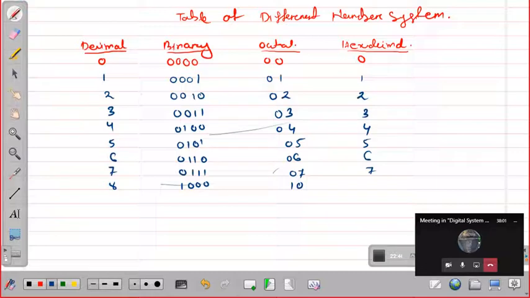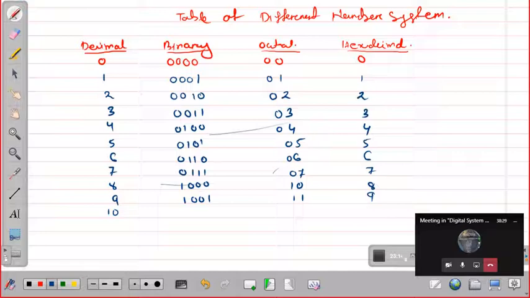10, right? But here in hexadecimal, it will be 8. Similarly for 9, 1001, it will be 11, right? So if you make groups of 3, it will be 11. Understood? But here it will be only 9. After 9 in decimal, the next number will be what? 10.